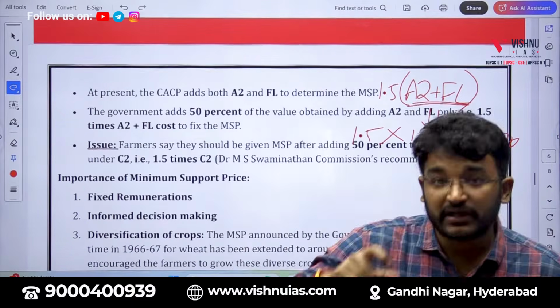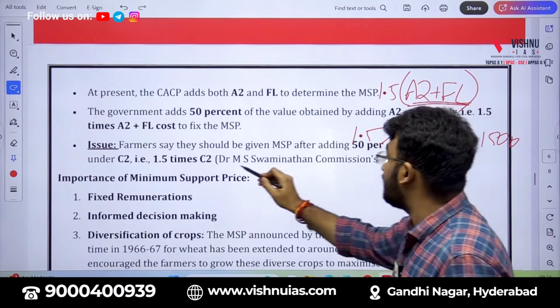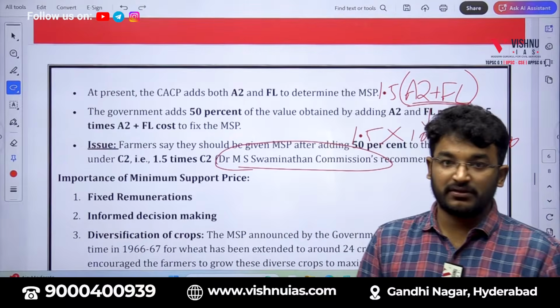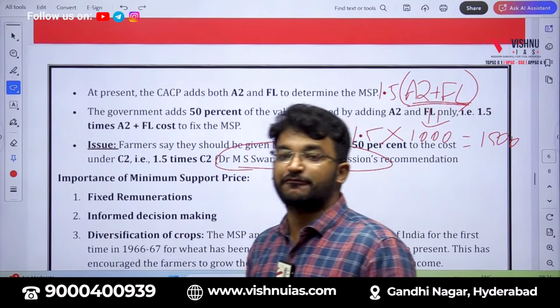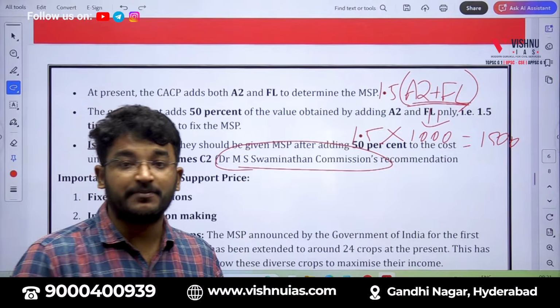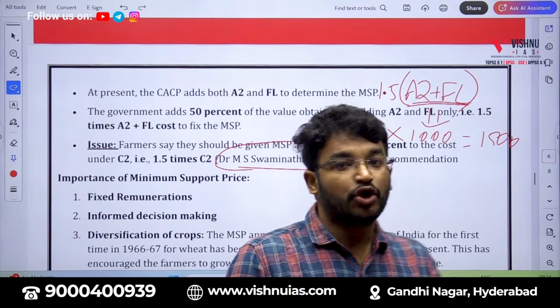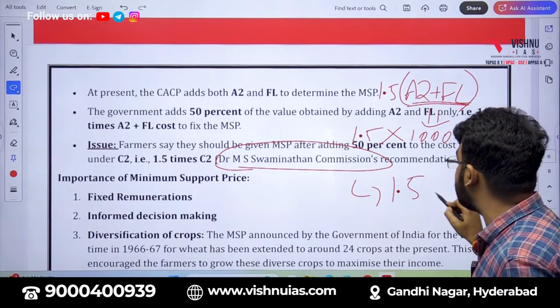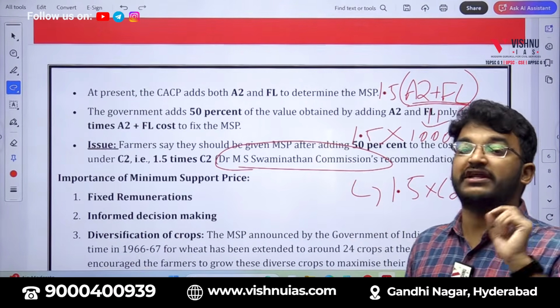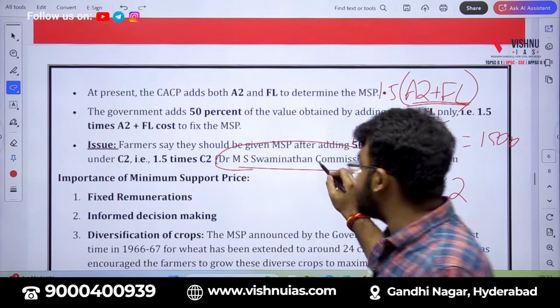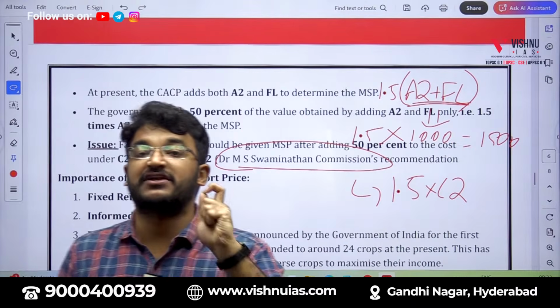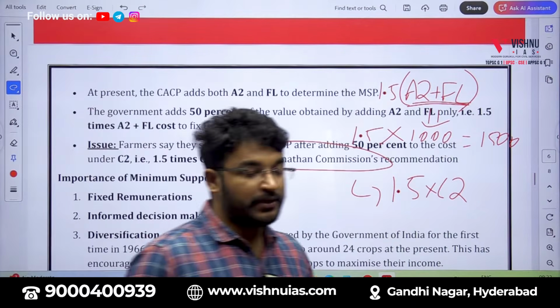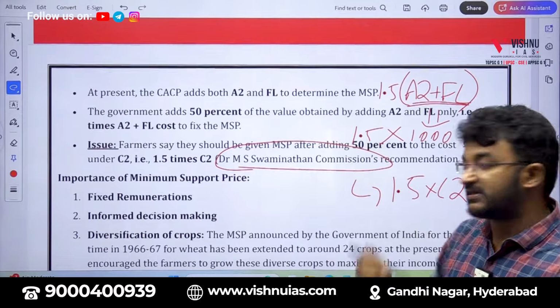Now, there is a committee called the MS Swaminathan Commission. It was formed in 2005. This MS Swaminathan Commission clearly told the government to announce the MSP value as 1.5 times of C2 and not A2 plus FL. So, this committee is also called the National Commission for Farmers. Okay. A question can also be framed on this.